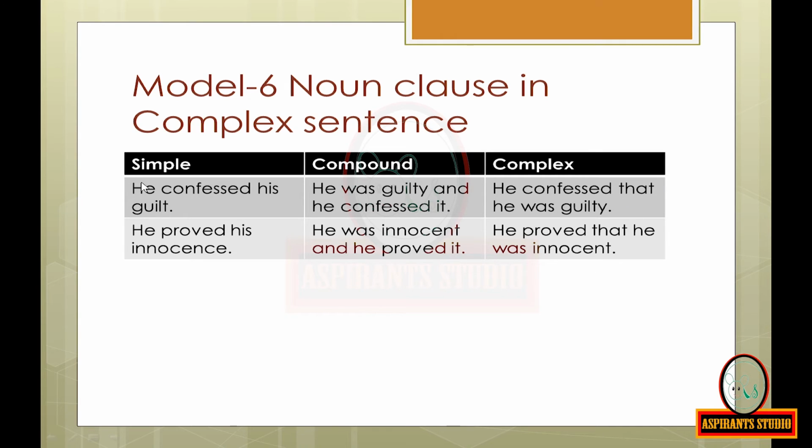How to convert into simple and compound? The simple sentence will be: He confessed his guilt. And the compound sentence will be: He was guilty and he confessed it. For the next complex sentence, he proved that he was innocent. The simple sentence will be: He proved his innocence. And the compound sentence will be: He was innocent and he proved it.